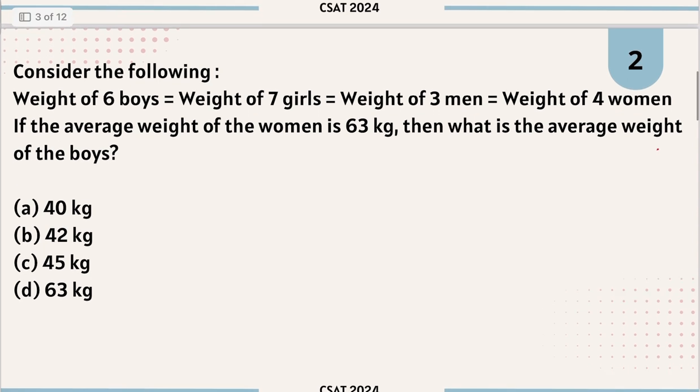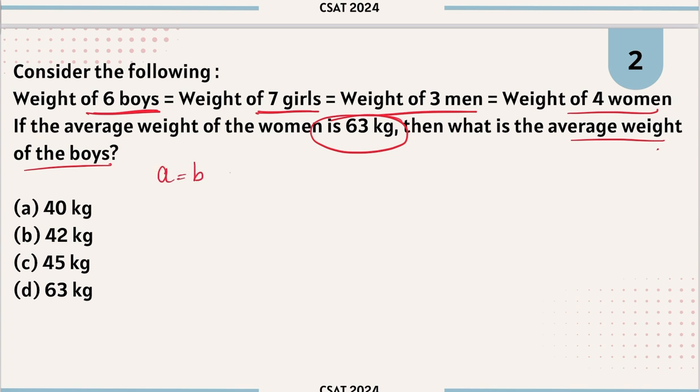In this one you have: consider the following. Weight of 6 boys is equal to weight of 7 girls is equal to weight of 3 men is equal to weight of 4 women. Now if the average weight of women is 63 kg, then what is the average weight of the boys? Firstly, you have to understand this. Let's say A is equal to B, B is equal to C, C is equal to D. This means A will also be equal to D. Similarly, B will also be equal to D, or C will be equal to A. This means all four are the same.